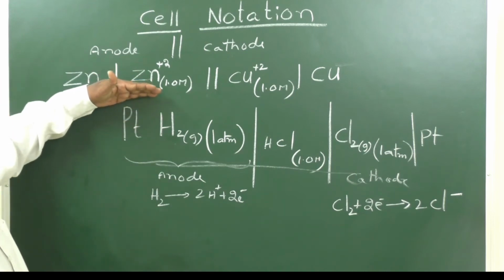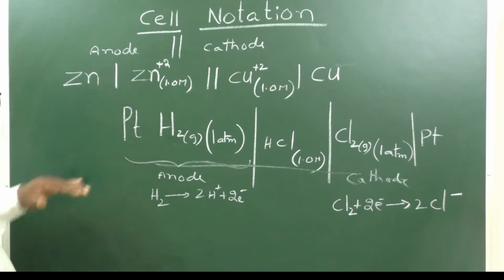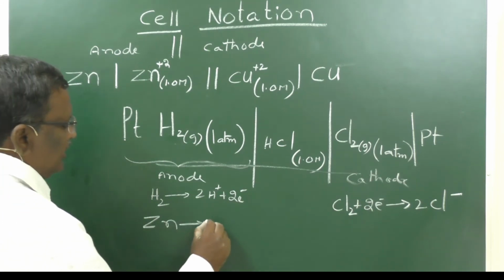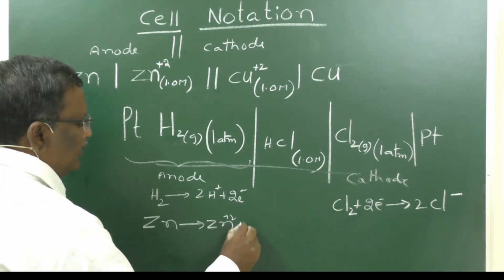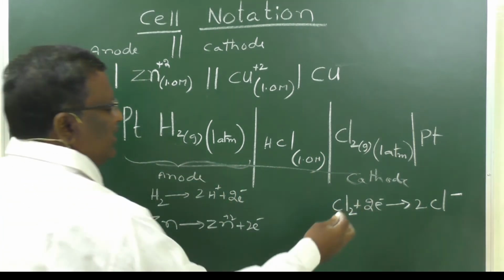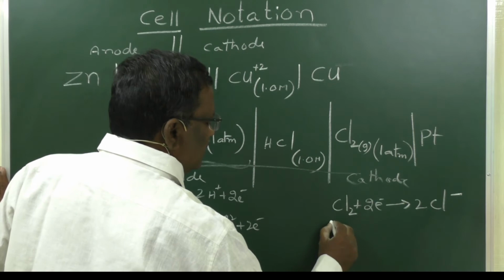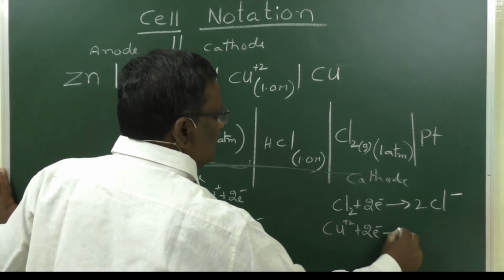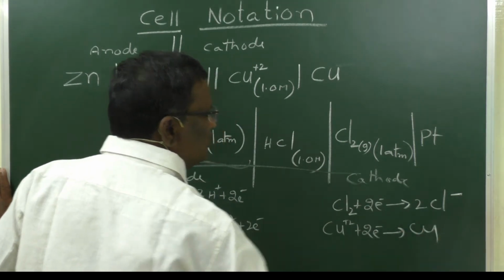In the previous case, for the zinc electrode also we have to write like this: zinc gives Zn plus 2 plus 2e minus, and Cu plus 2 plus 2e minus gives Cu.